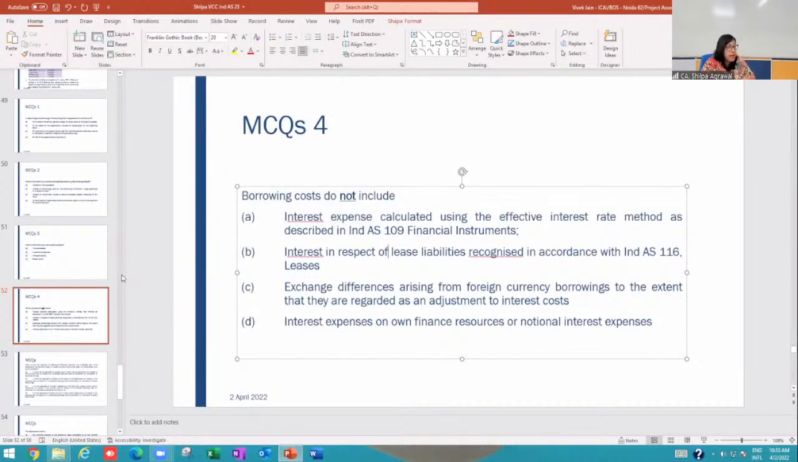Why 4C? We have done so many illustrations on exchange differences arising from foreign currency borrowings to the extent that they are regarded as an adjustment to interest cost. Out of the exchange loss, we identified what was the saving of interest. If it is within the limit of exchange loss, that has to be capitalized. It will be considered as an adjustment to interest cost. We did 3-4 illustrations on that, na? So, Vidula, I would like you to go through the section on exchange difference or go to the study material. C will be considered as borrowing cost to be included. What is not to be included is your notional expenses on own finance resources.